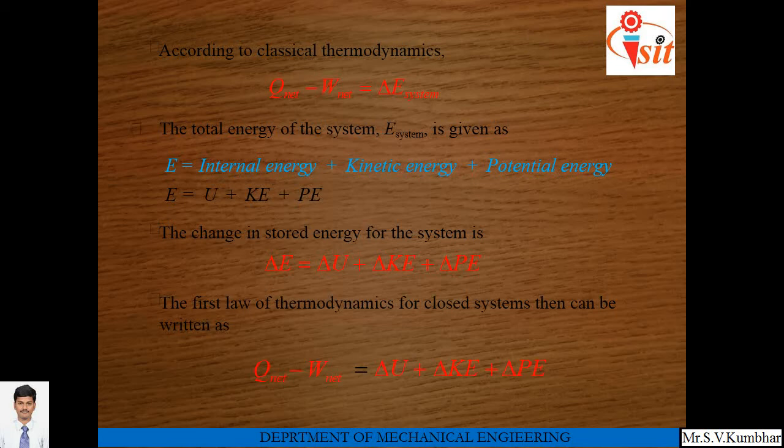If you apply the first law of thermodynamics for a closed system, it can be written as net heat supplied minus net work done, or net work obtained from the system, which is equal to delta U plus delta KE plus delta PE. This is the energy balance equation. This is also known as the steady flow energy equation, which will be applied for an open system. We will see this equation rearranged in another form for an open system.